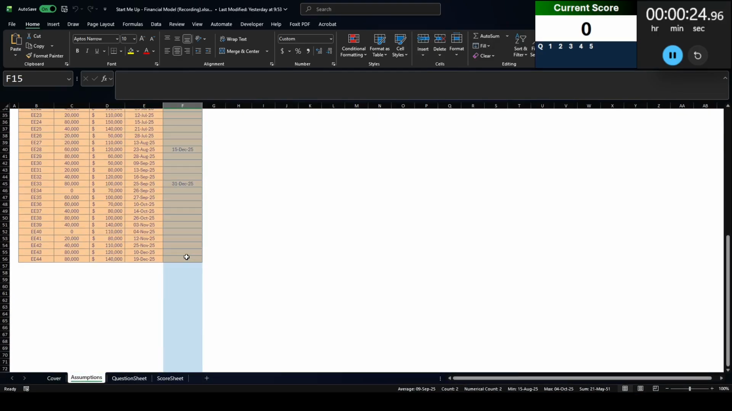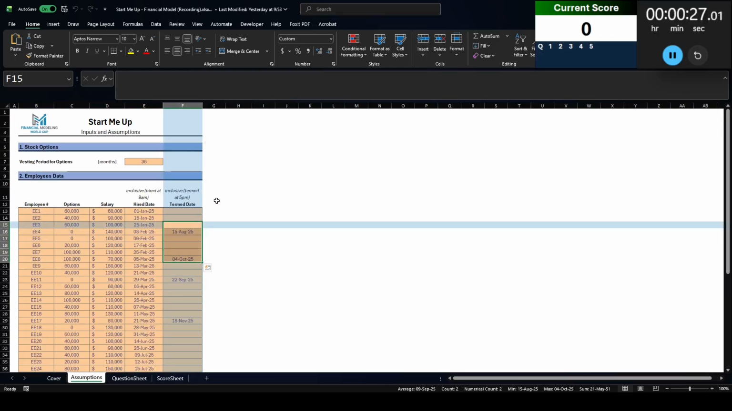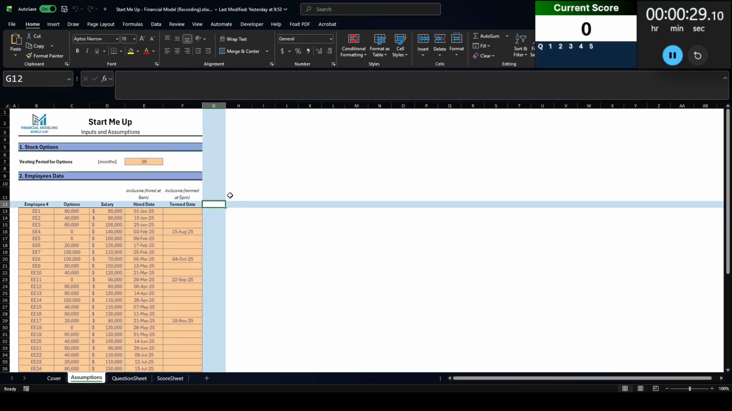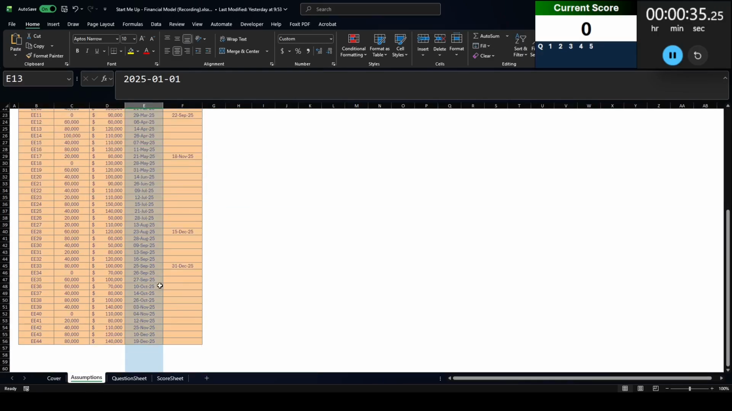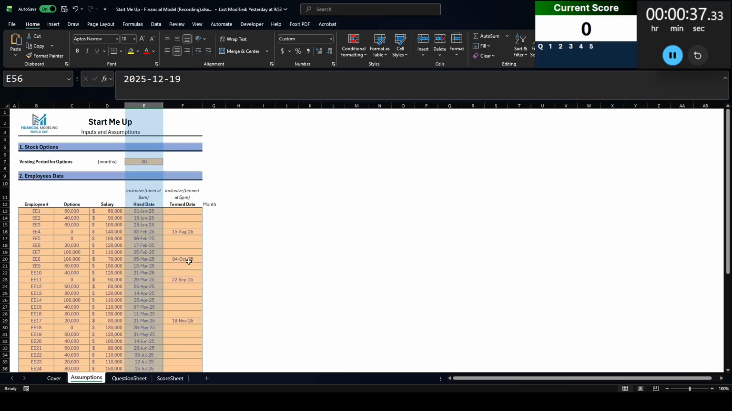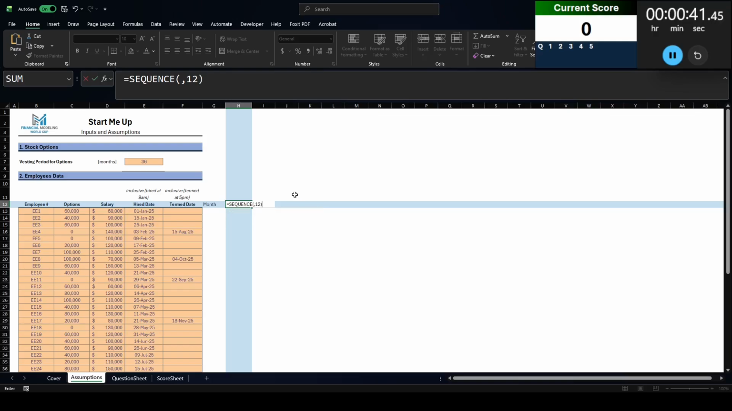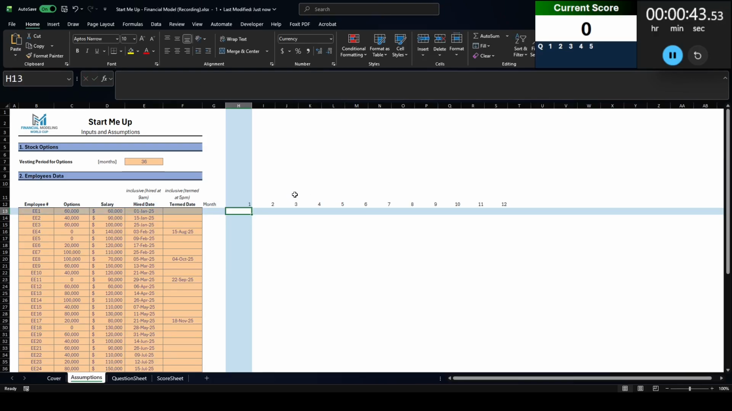And so for that, we need to see when they were hired, when they were termed. Okay, that's going to figure out how many days they worked each month. So let's do this. Let's do month. And I'm guessing that since we're starting at January 1st and going to December 19th, and this is an annual report for taxes, I'm going to go for a 12-month period. So sequence of 12 there.